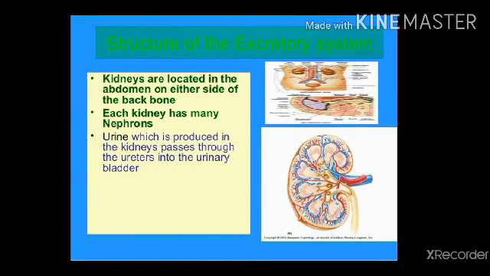Kidneys are located in the body on either side of the backbone. Each kidney has 1 million nephrons. These are the structural and functional unit of the kidney. The urine which is produced in the kidneys passes through the ureter and urethra to the outside environment in the form of urine.